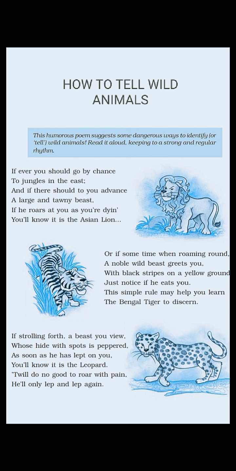So the poetess Carolyn Wells has presented the characteristics of this wild animal lion in a very humorous way, in a very funny way. You will feel like you are dying, and then you will feel it is the lion.